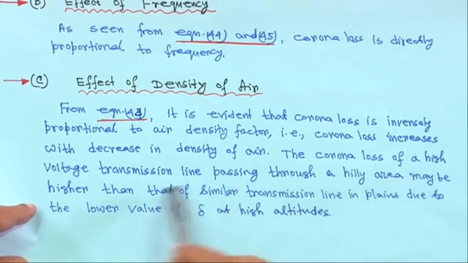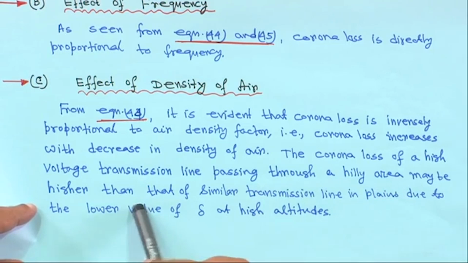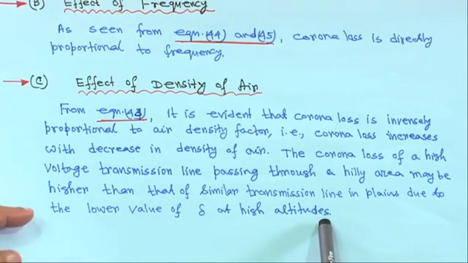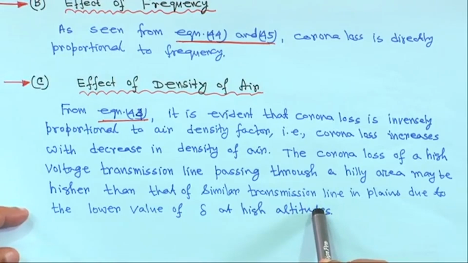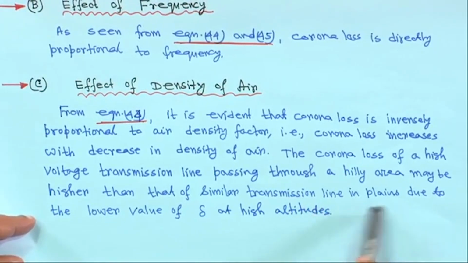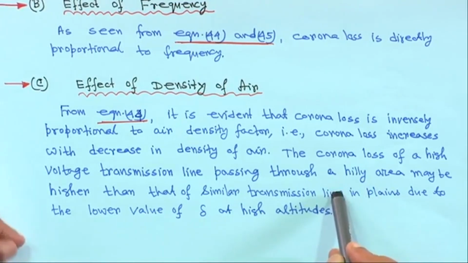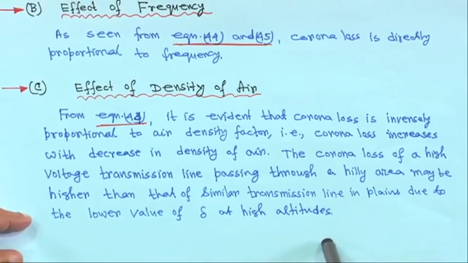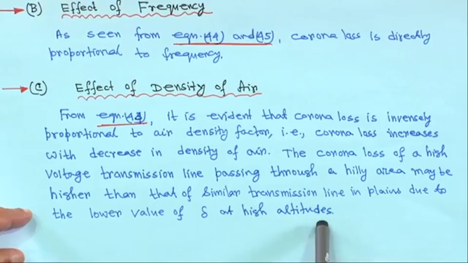So, the corona loss of a high voltage transmission line passing through a hilly area may be higher than that of a similar transmission line in plains, due to the lower value of delta at high altitude. At higher altitude, particularly in hill areas, the air density is lower compared to the plains.